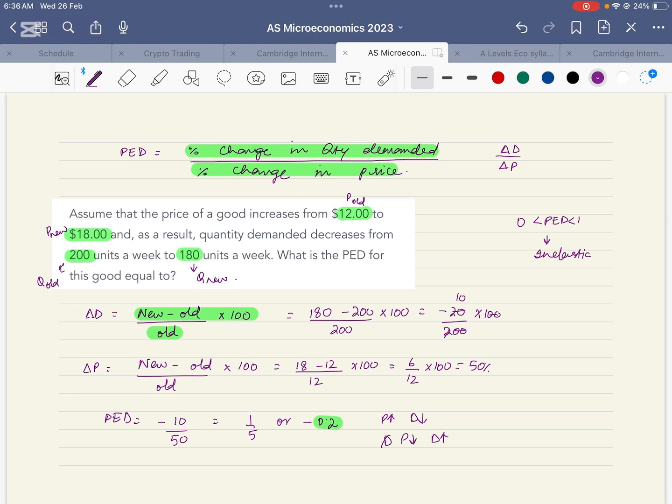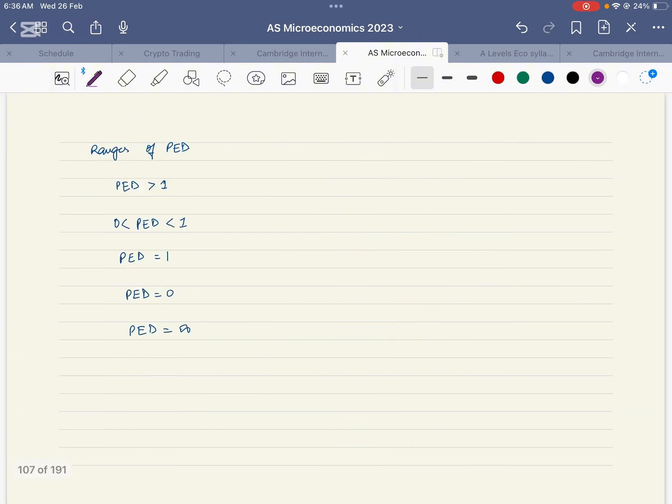Let's have a look at the ranges of values of PED. The first is PED greater than 1. Greater than 1 means the denominator is smaller and the numerator is greater. In the numerator, what do we have? Percentage change in quantity demanded.